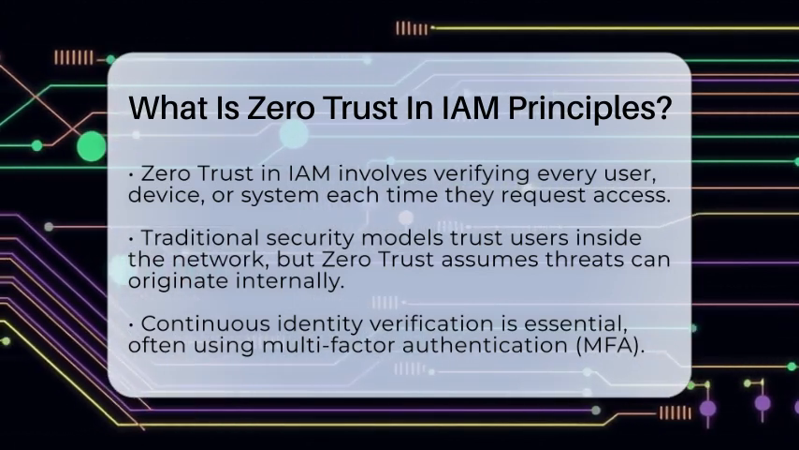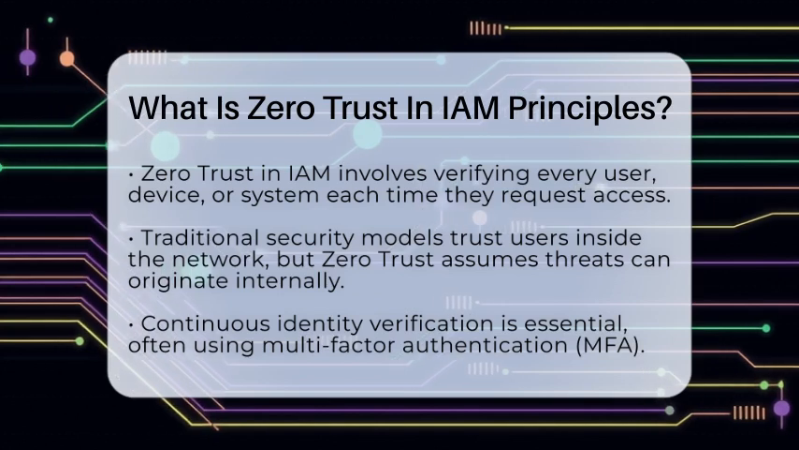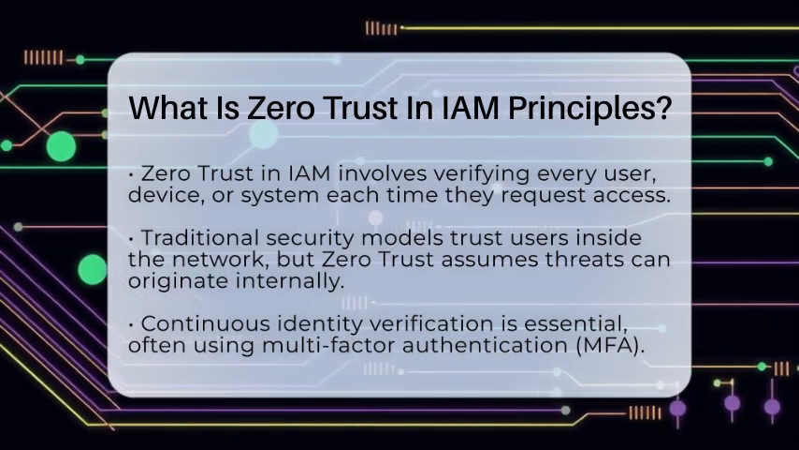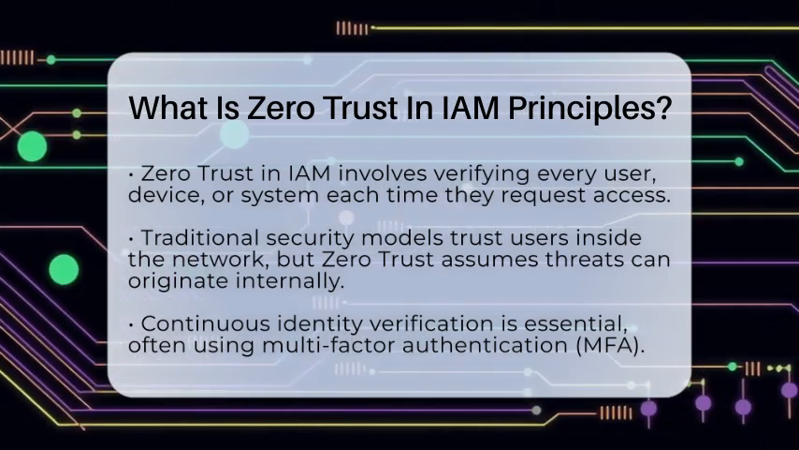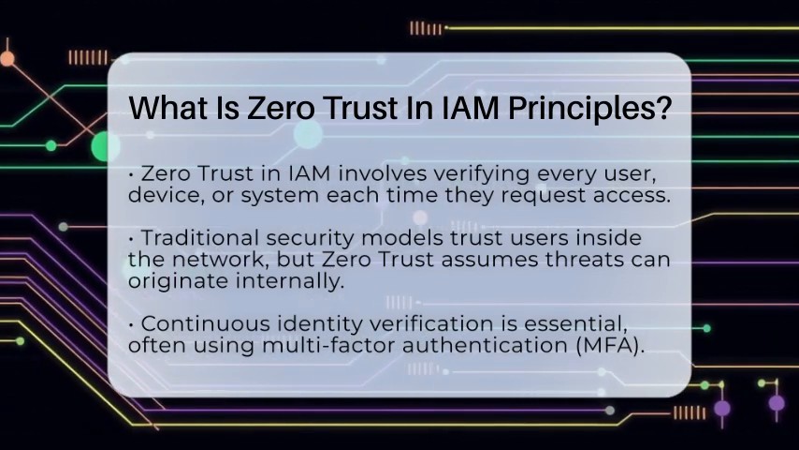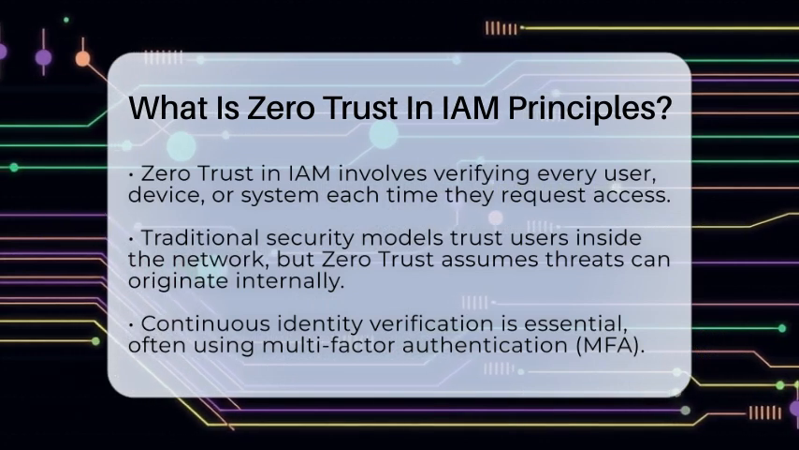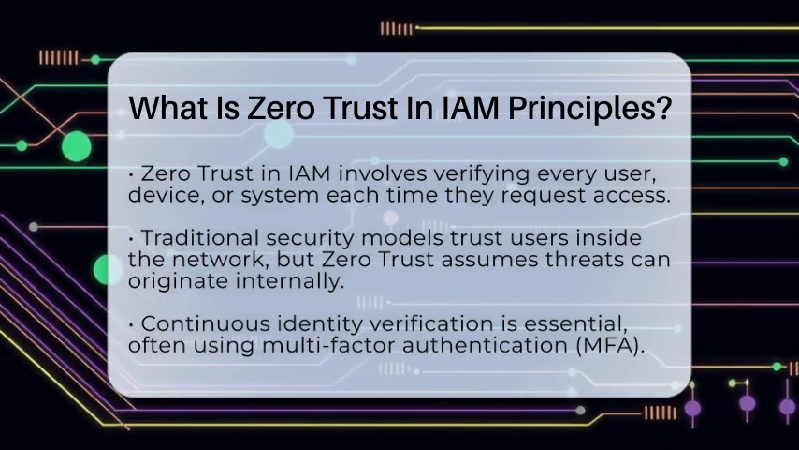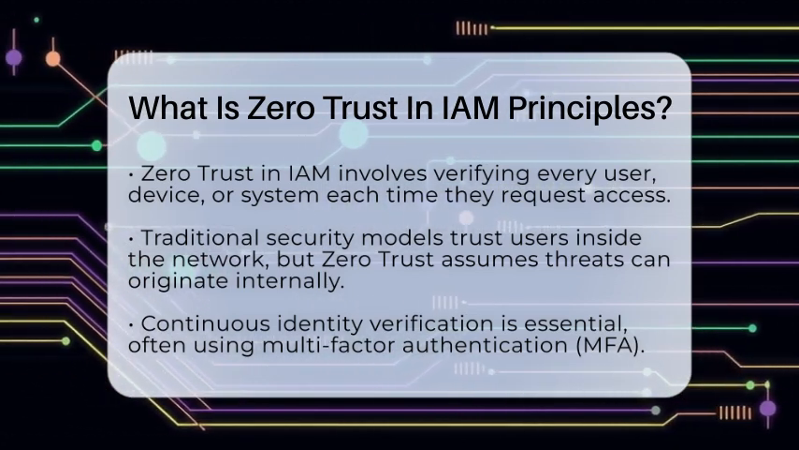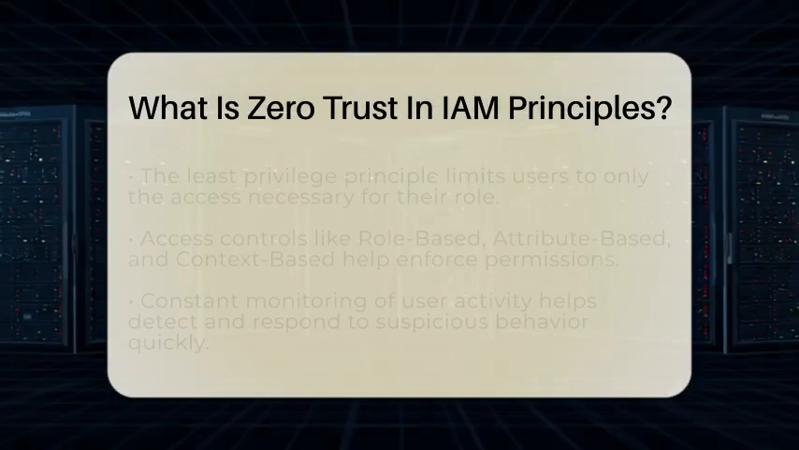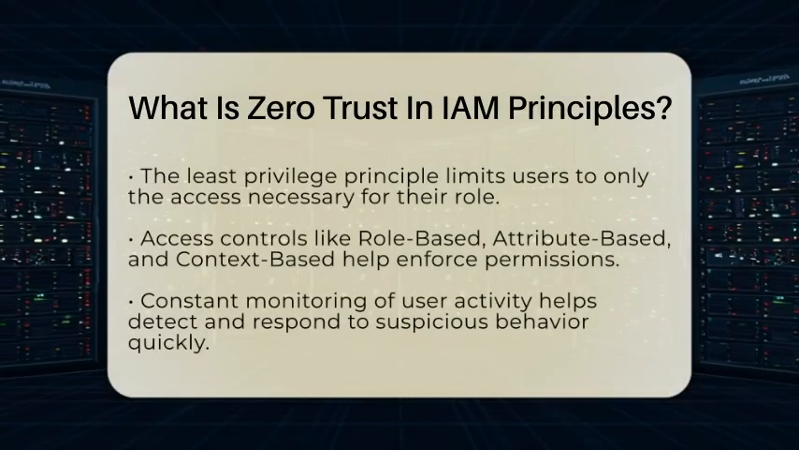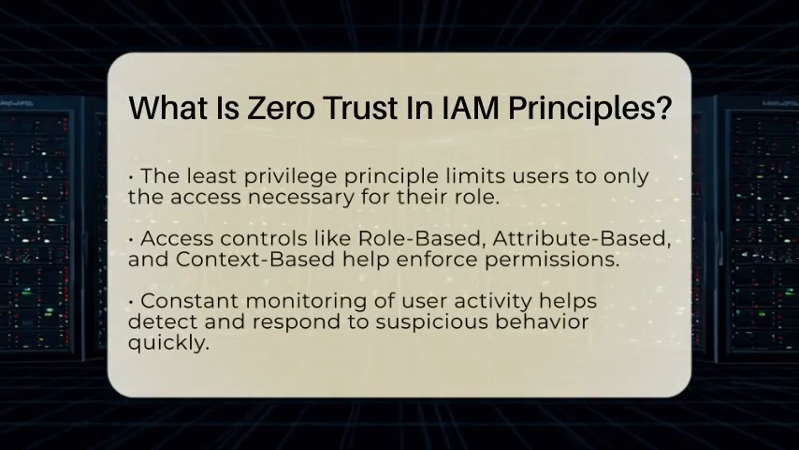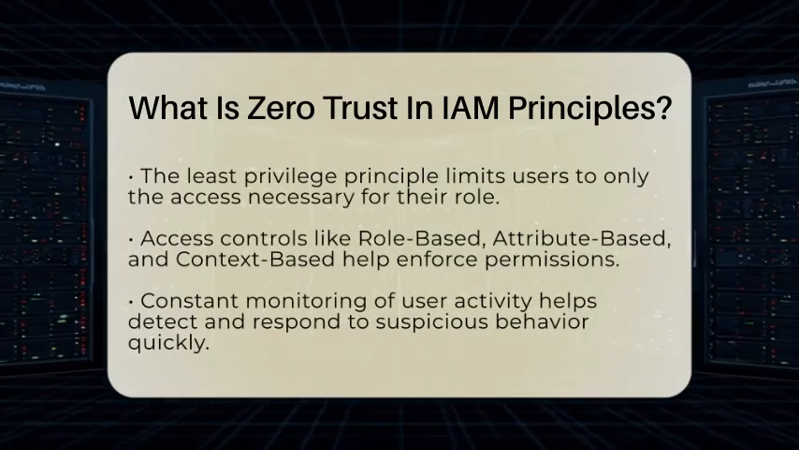In traditional security models, once you're inside the network, you're trusted. But with cloud environments, that's not enough. Zero trust assumes that threats can come from anywhere, even inside the network. So, it requires continuous verification of who is requesting access and why. This means using strong identity checks like multi-factor authentication, which asks for more than just a password, such as a code sent to your phone or a fingerprint.